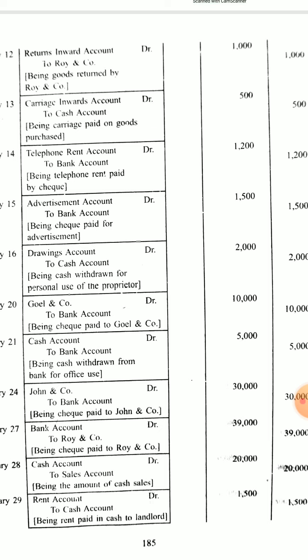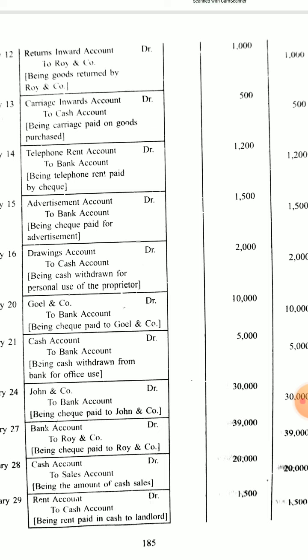So he is assumed to be a separate person and the business is a separate person. So whenever goods are withdrawn, that is an expense to the firm. Since goods or cash is withdrawn, in that case